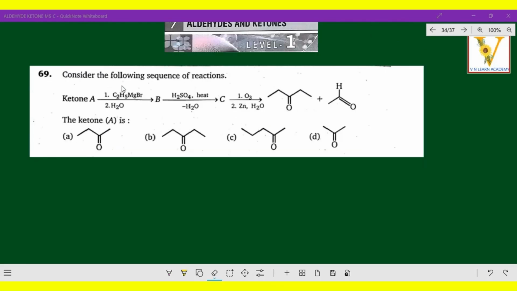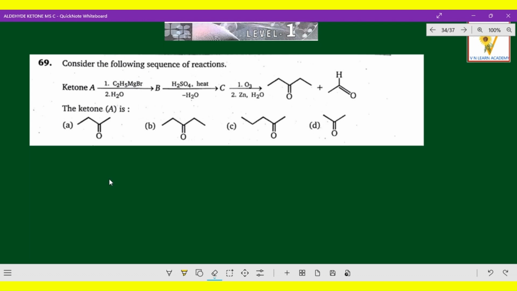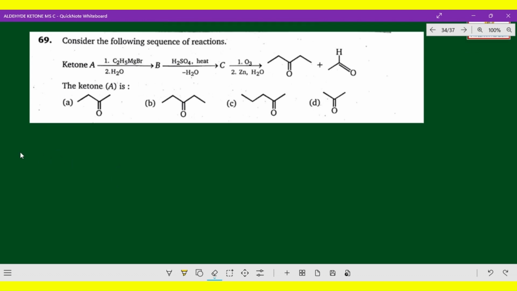The next question: consider the following sequence of reactions. Ketone A combined with ethyl magnesium bromide, followed by water hydrolysis, gives product B. That product B combined with H2SO4 along with heat, releasing water, gives compound C. That compound C on ozonolysis with zinc dust and water gives a ketone plus an aldehyde. Now, which keto compound is the reactant A? Let us check. Generally, the concept makes it very easy to identify the answer.